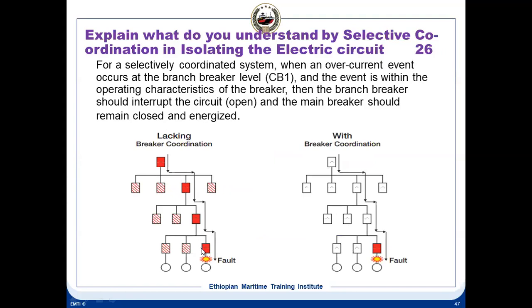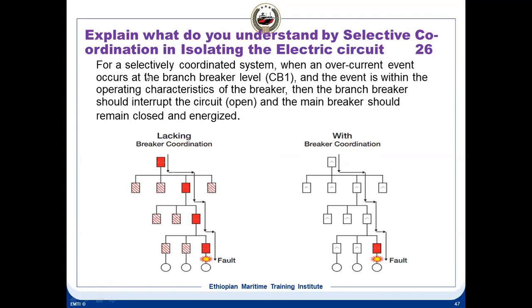If you look at this diagram here, this is lacking coordination. There is a fault here, this breaker tripped, this tripped, this tripped, this tripped. The whole line is tripped. So it is lacking breaker coordination. But here you can see with breaker coordination, selective coordination is there. You have a fault here, only this breaker is tripped. These are remaining intact.